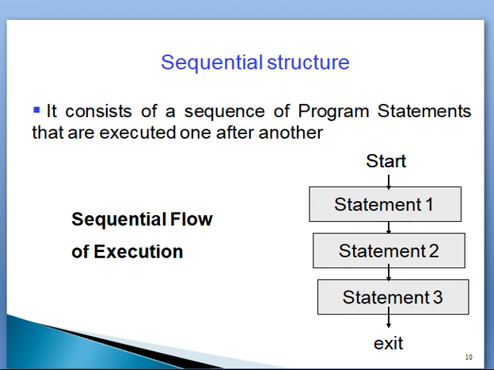After completing the execution of the first instruction, it goes to the second instruction. After completing the second instruction, it goes to the third instruction. This is called the sequential flow of execution. The program is executed one instruction after another. It is called the sequential flow of execution.